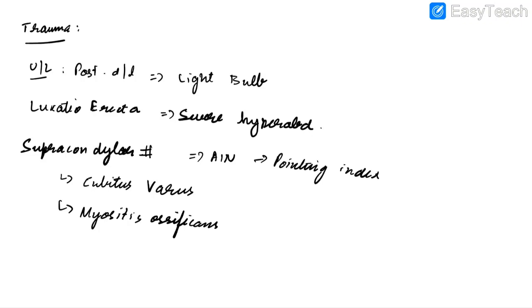Now let us discuss about Colles fracture. Colles fracture occurs due to fall on an outstretched hand. It is fracture of distal third of radius with dorsal angulation.